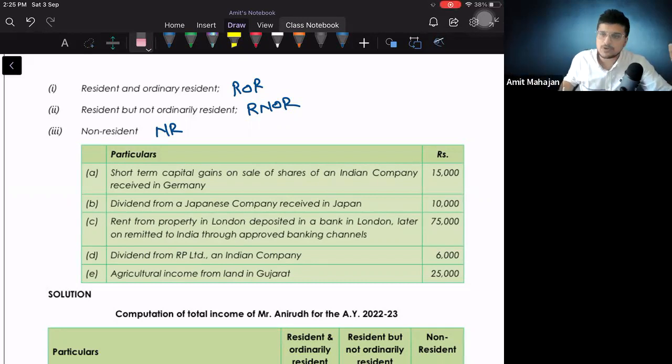Okay, so first point सबको clear है, तीनों के लिए taxable होगा. Why? Because it is an Indian income. Second, dividend from Japanese company received in Japan. First of all, whether this is an Indian income or foreign income. Now you have understood the first step to identify. कैसे देखना, ये मेरा फॉरेन इनकम है, ठीक है. नाउ तेरा ये खोल, फॉरेन इनकम है तो तेरा फोटो खोल, फोटो में क्या लिखा है फॉरेन इनकम के सामने?